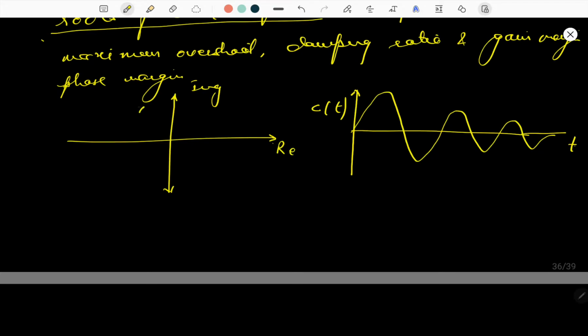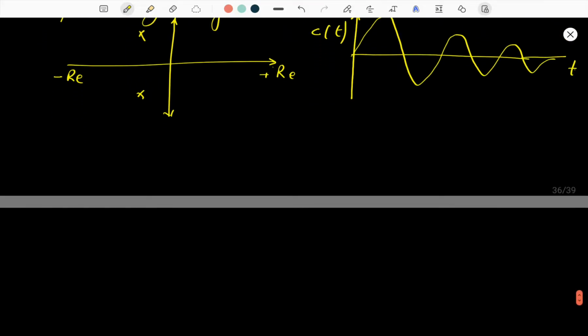Your roots are lying on the left hand side of the S plane. This is the positive real part, this is the negative real part. So if we have the roots on the negative real part, then your system is said to be in a stable condition.